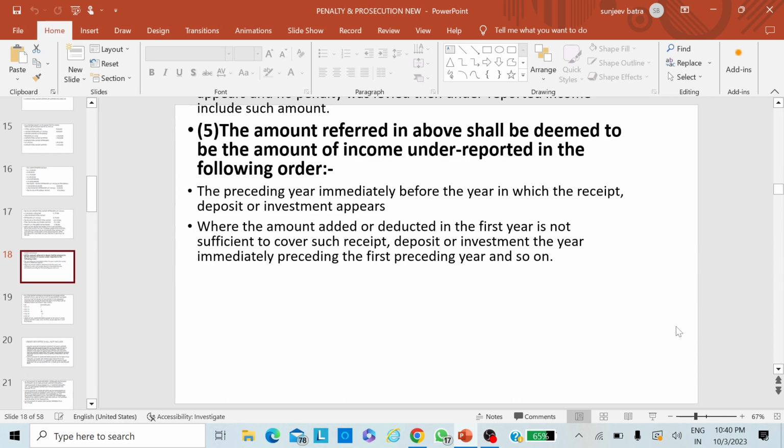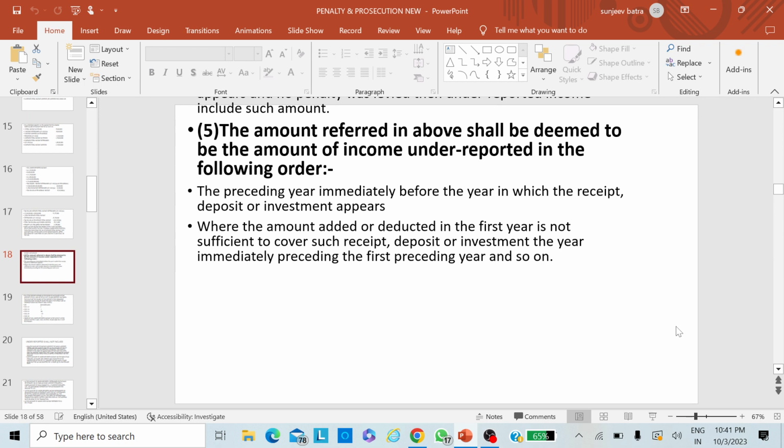So in this class, I have told you what is underreporting of income, who can impose the penalty, and that where the receipt, deposits or investment appears in the current year but the source pertains to earlier years, then we have to take up the case differently.